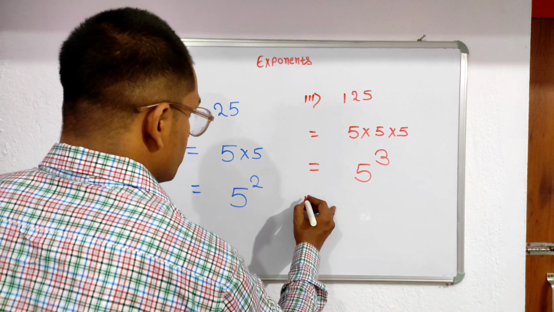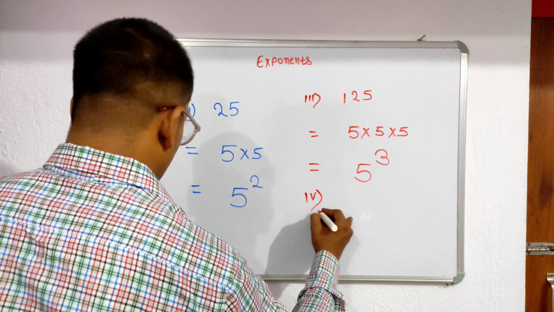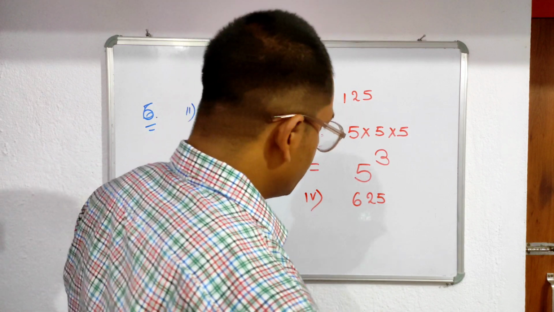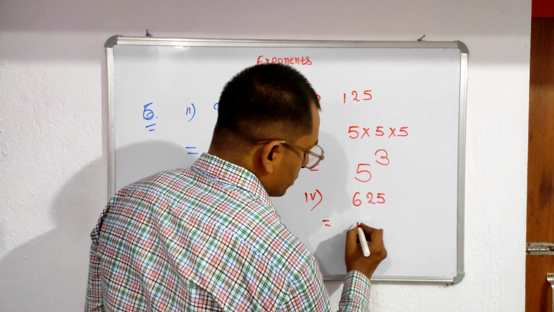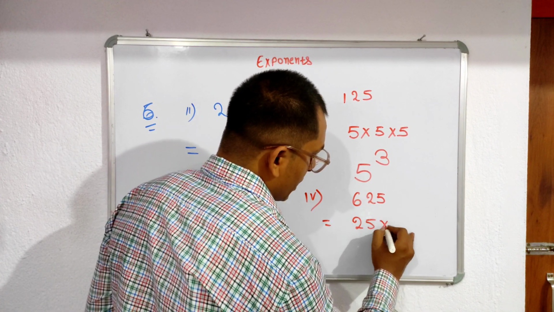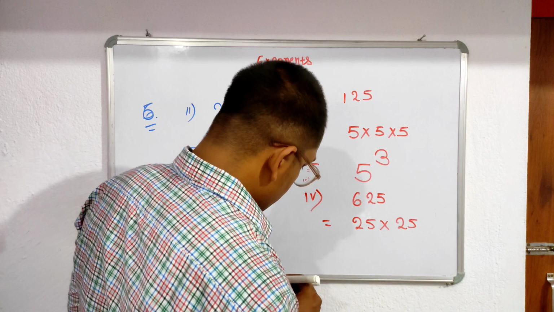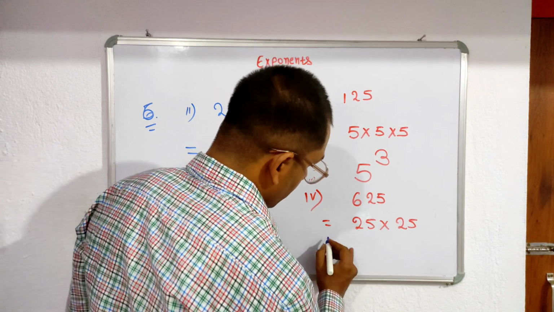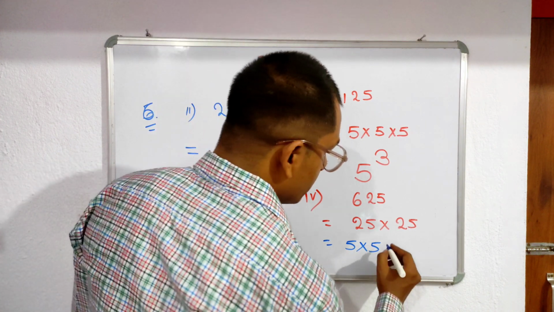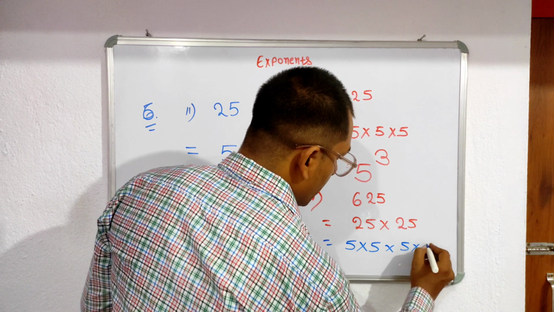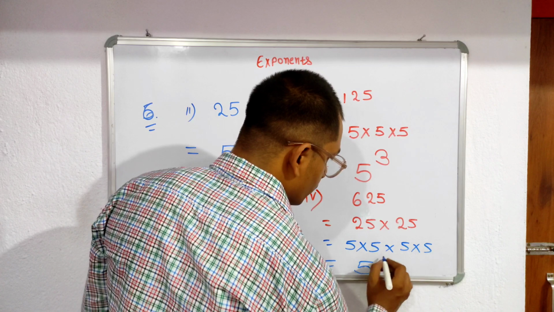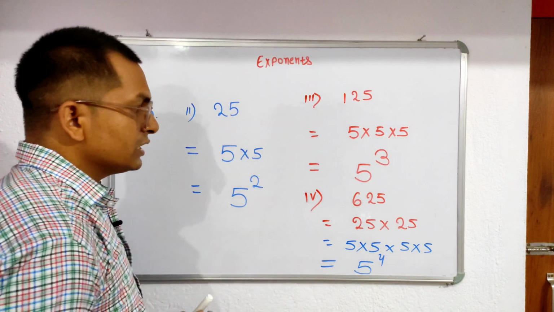So come to the next question. Question number 4, what? 625. So what do you write here? Listen, look, 625. You simply factorize. After factorization, what do you get? 25 into 25. Because we write in the form of 5, 5 into 5 is 25, again 5 into 5 is 25. So finally what we write here? 5 to the power 1, 2, 3, 4. You just write 4. Okay. So this is question number 6.